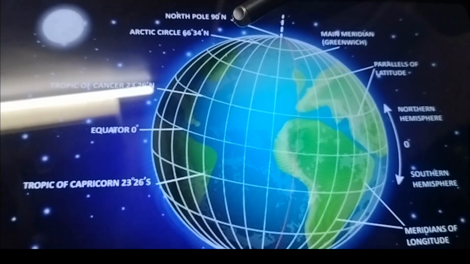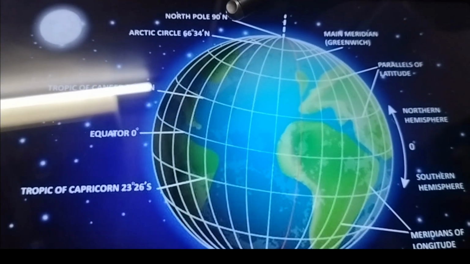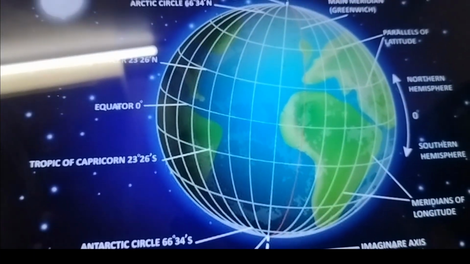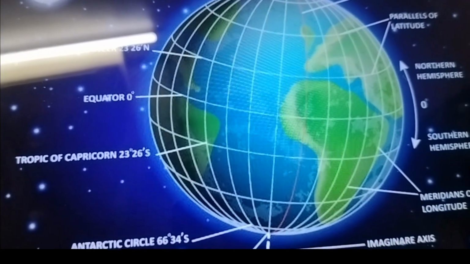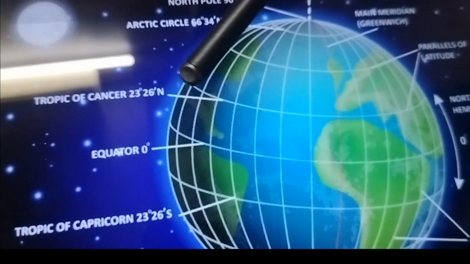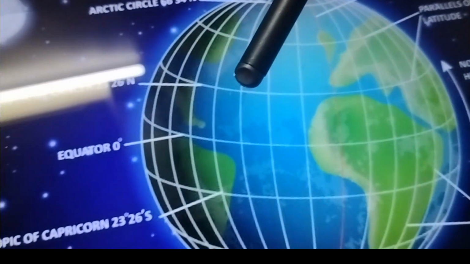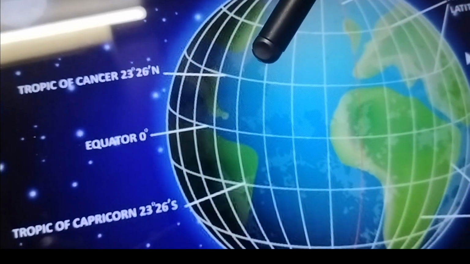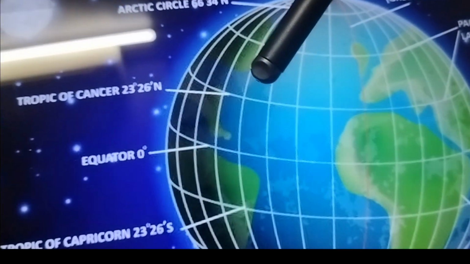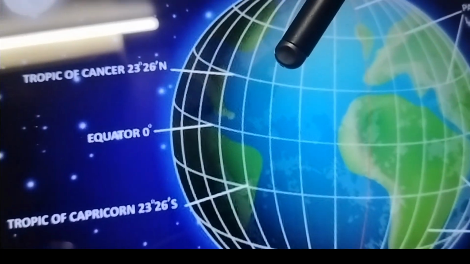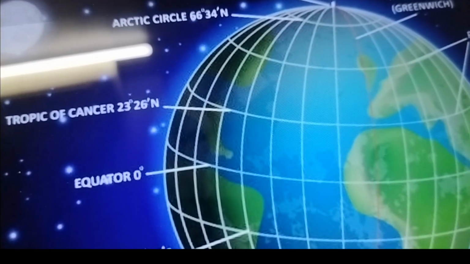है ना? Some important lines we can study on the latitudes. Arctic circle, just see this one. You can see the Arctic circle. It lies at the distance of 66.5 degree N of the equator. This you can see, na? This is the Tropic of Cancer. It lies in the northern hemisphere at 23.5 degree N of the equator. है ना? The Tropic of Cancer passes through India. Okay? India से गुजरती है ये line.